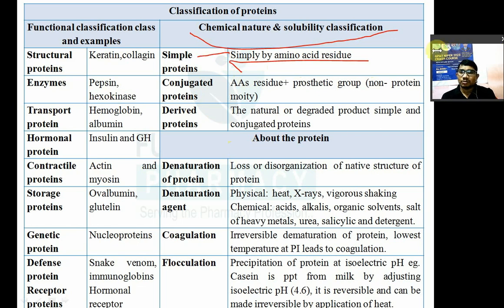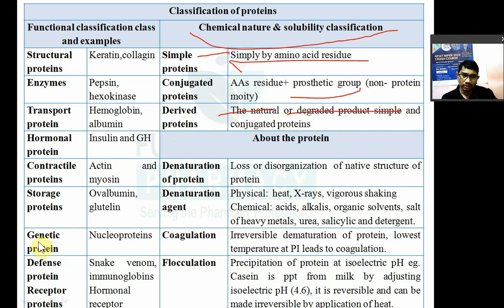Conjugated protein matlab amino acid residue, that is peptide chain plus prosthetic group, that is a non-protein group or non-protein molecule. Derivative protein is the natural or degraded product of simple and conjugated proteins.